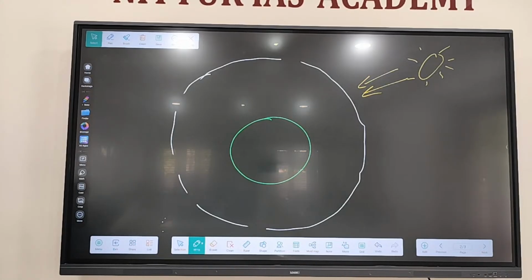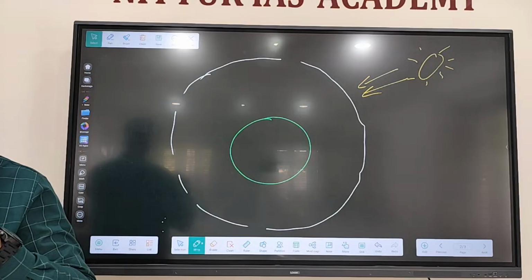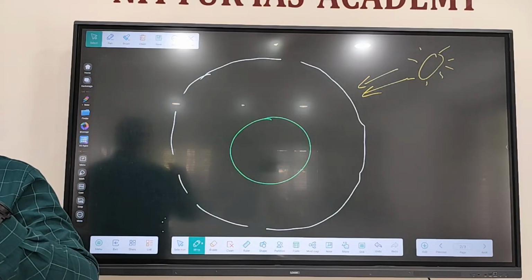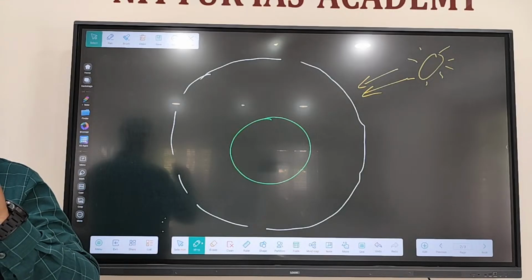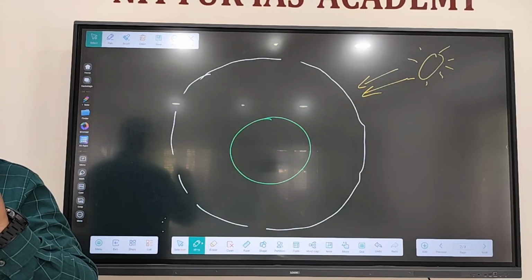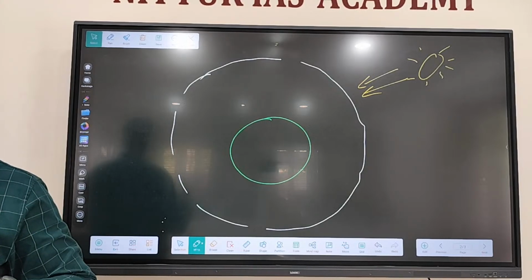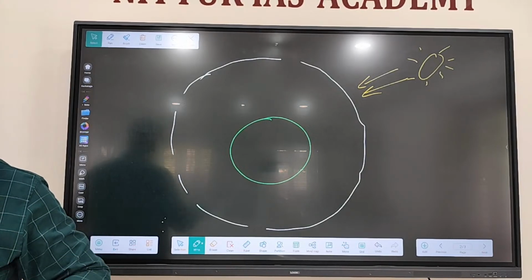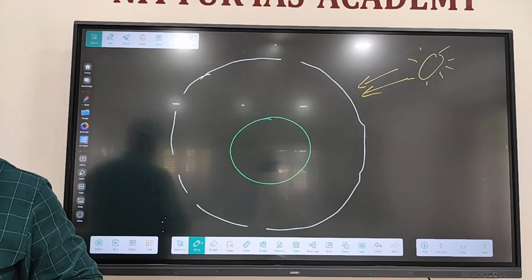If, for example, you have a sphere of iron, a ball of iron, and you are continuously heating it with a flame, a lighter, the temperature will increase. It might melt at one point. But likewise, Earth is also continuously getting heat from the sun.